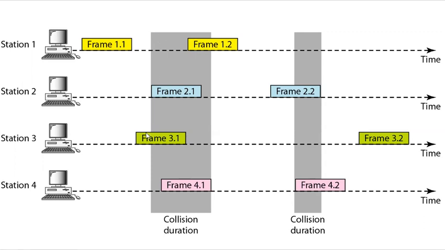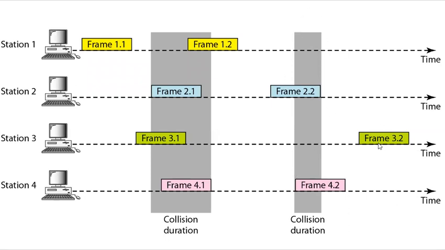So here, when frame 3.1 had traveled this part, frame 2.1 had started. So this caused a collision among these two frames, and then again frame 1.2 and 4.1 also started transmitting at the same time. So this caused a collision. And in the same way, frame 2.2 and frame 4.2 have a collision. That is this gray part that you notice over here.